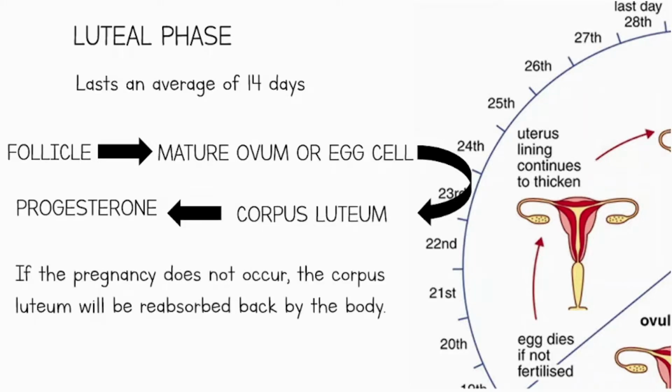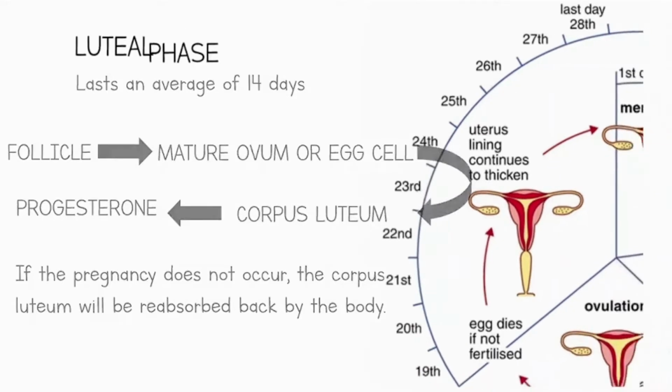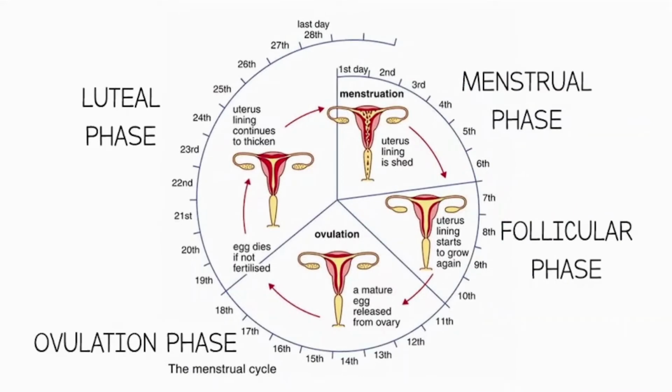If pregnancy does not occur, the corpus luteum will be reabsorbed by the body. The decreased level of these hormones will then start your menstrual period, and the menstrual cycle begins again.